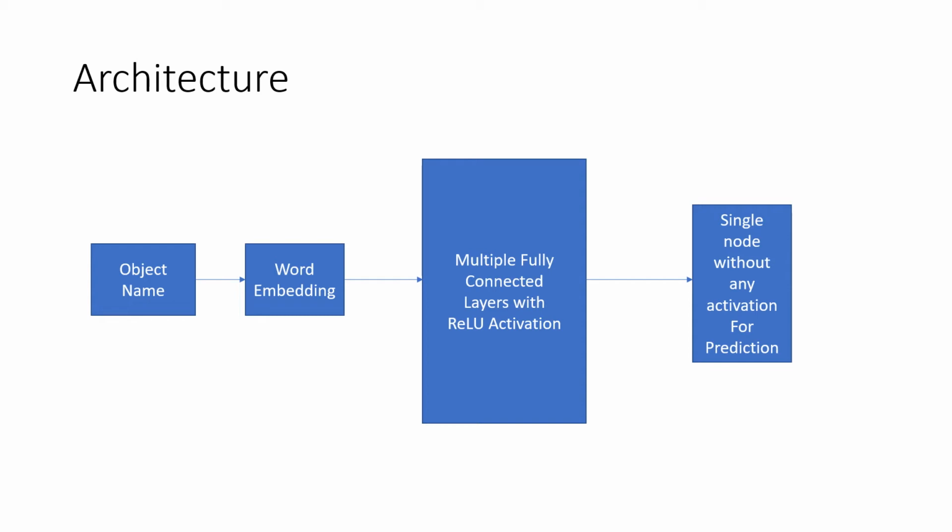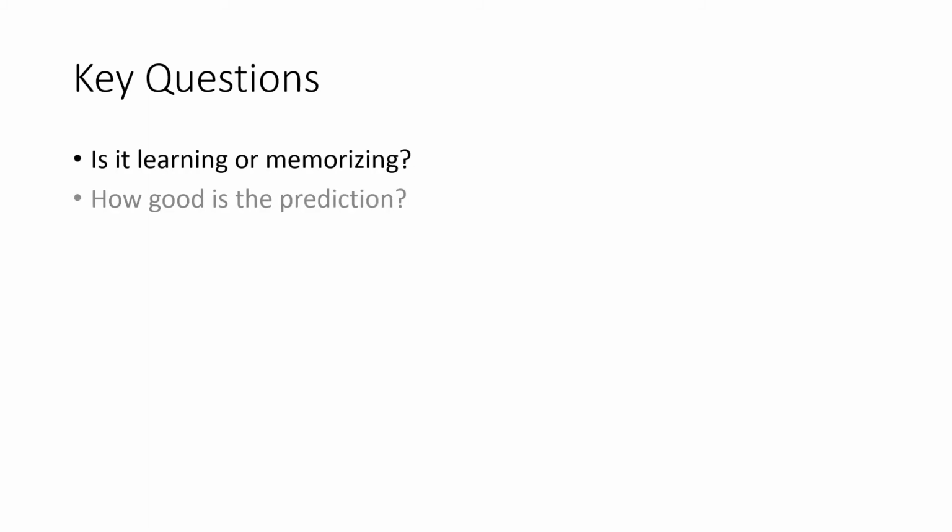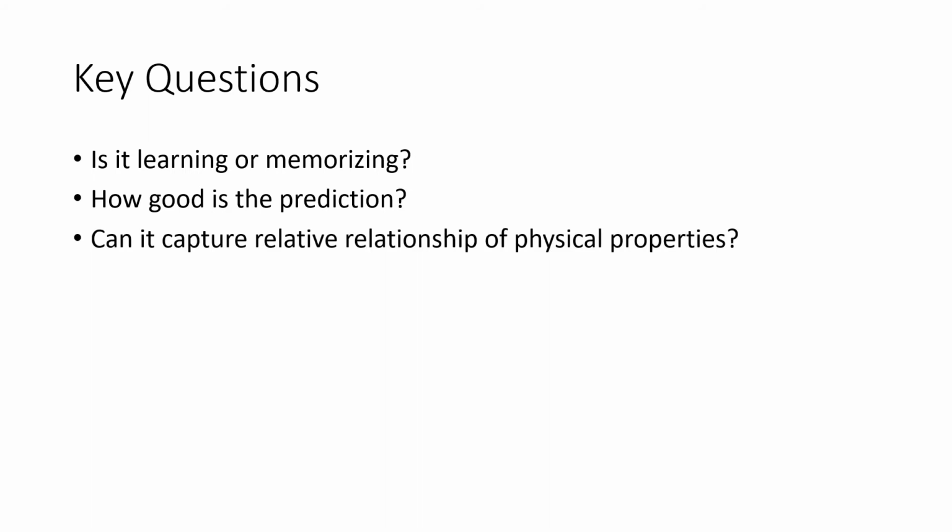In this model, a fully connected deep neural network is trained to estimate extensive properties from the word embedding of the object. But a deep neural network can overfit any data and spit out values, which does not necessarily mean we have accomplished our goal. So the key questions are, is it learning or memorizing? How good is the prediction? And can it capture relative relationship of physical properties?